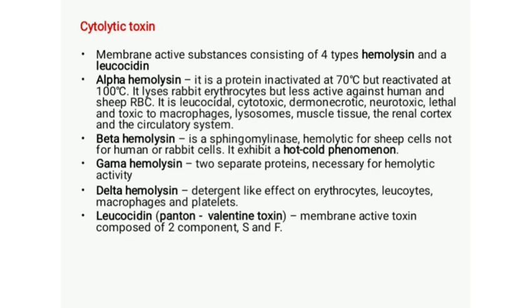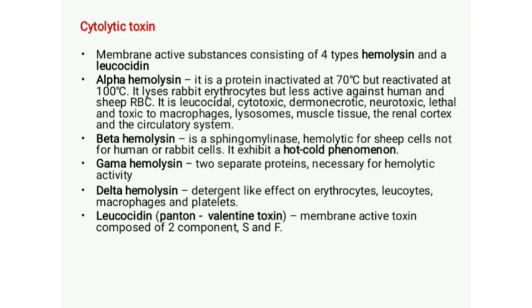Then cytotoxic, they can lyse or destroy cells, hence they are cytotoxic in nature. Then they can lyse or destroy the skin cells, hence they are dermonecrotic. Then neurotoxic means they have an adverse effect on neurons. Then lethal effect, that is this alpha hemolysin is lethal to the host body. Okay, hence these are some properties that confer pathogenicity to Staphylococcus aureus.